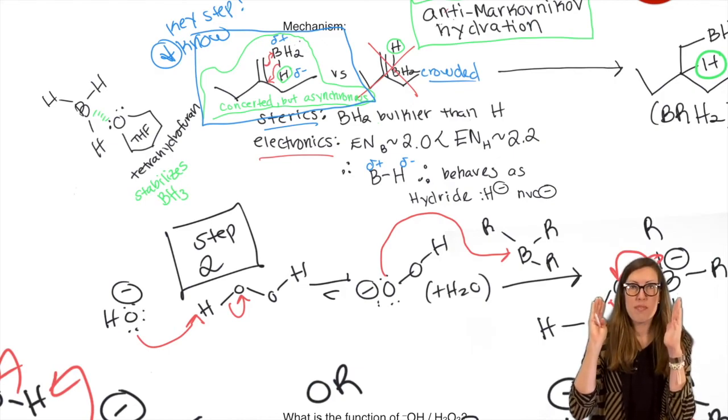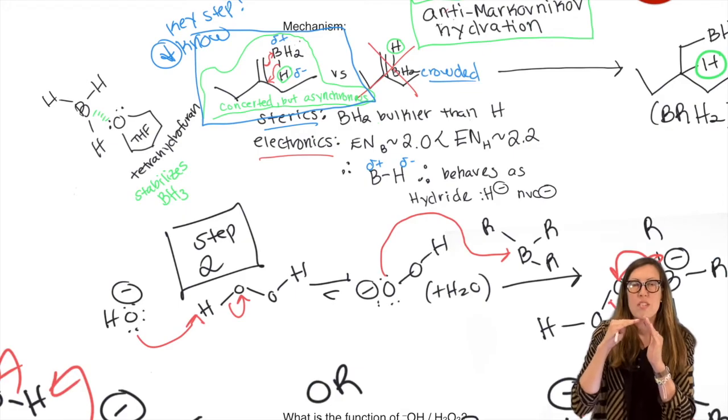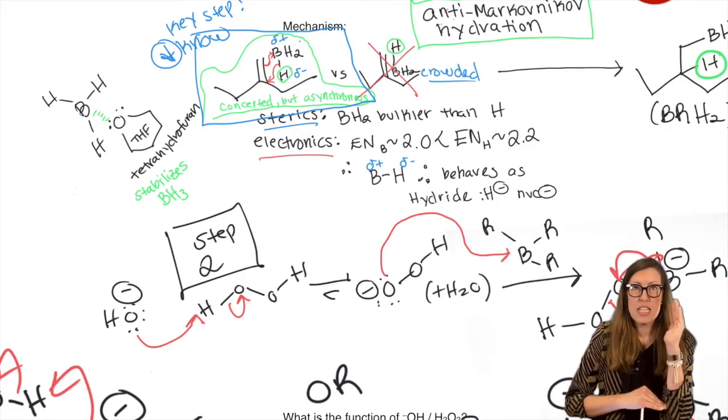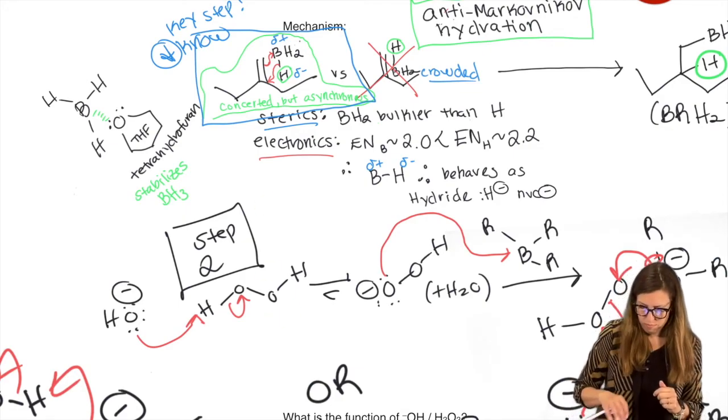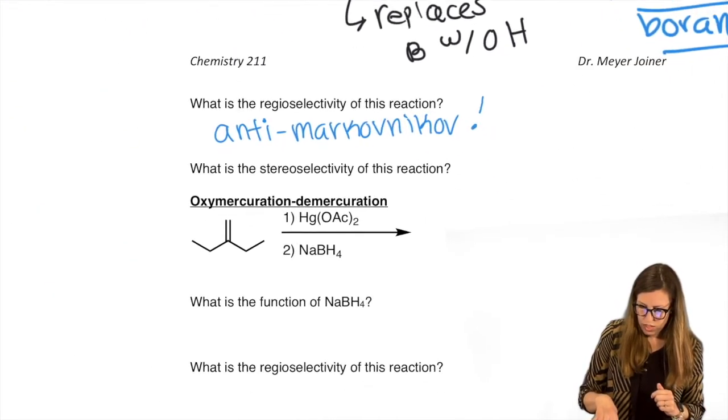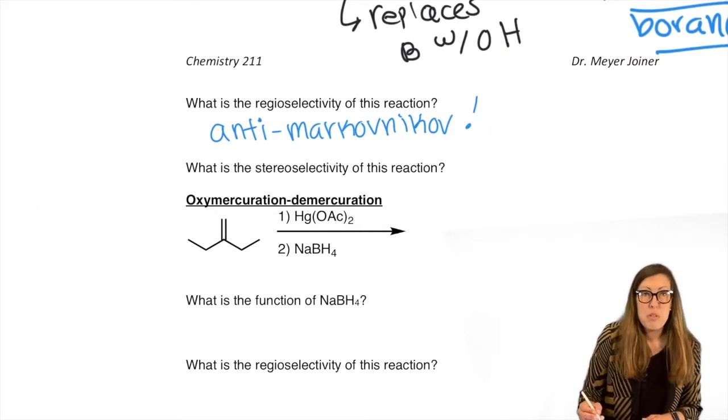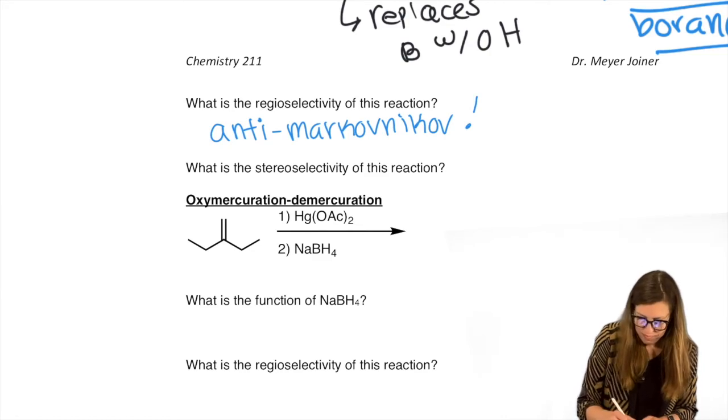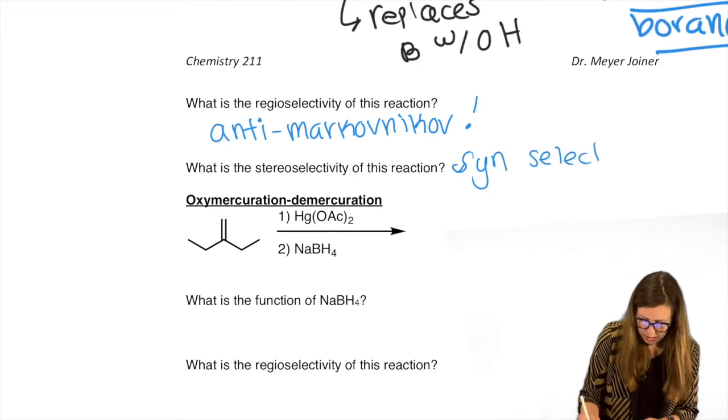That means they're on the same face. That means wherever the OH ends up, the H is going to be syn to it. So we will do an example with a prochiral one before long, don't worry. Syn selective.